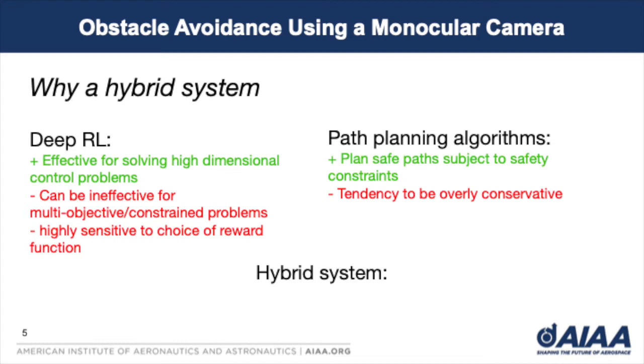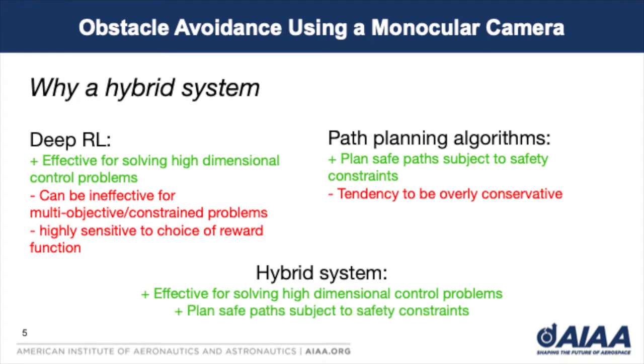A hybrid control approach can leverage the advantages offered by both deep reinforcement learning and online path planning methods, while minimizing their disadvantages. Our hybrid system is able to efficiently solve a high-dimensional control problem that is also subject to safety constraints. At the same time, it does not rely on extensively tuning the reinforcement learning reward function, and minimizes the use of overly conservative path planning routes.